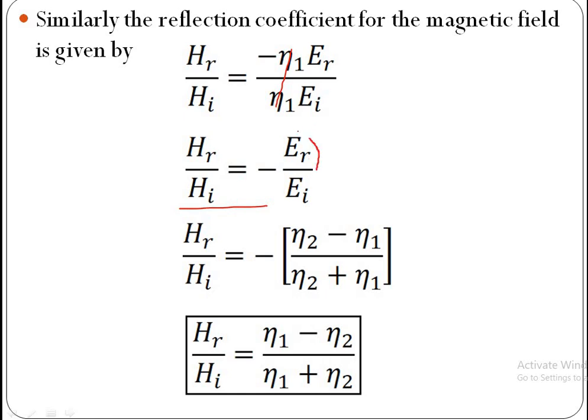Now substitute the value of this reflection coefficient, which is (eta 2 minus eta 1) by (eta 2 plus eta 1). Now take this minus inside, then HR by HI is equal to (eta 1 minus eta 2) by (eta 1 plus eta 2). This is the reflection coefficient for magnetic field.